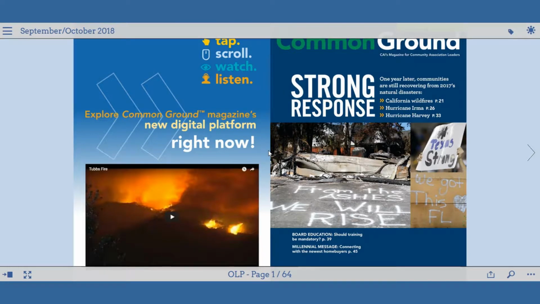Welcome to Common Ground's new digital platform, where you can tap, scroll, watch, and listen to your favorite magazine content on your computer, tablet, or smartphone. Let's take a look at some of the features.